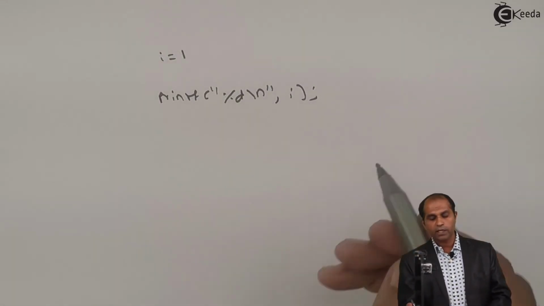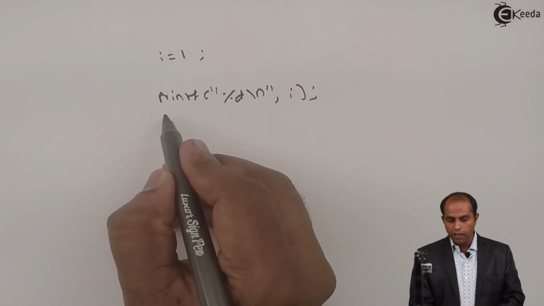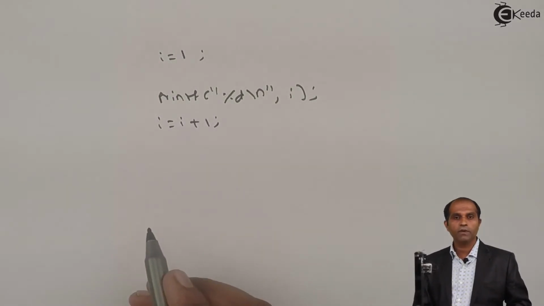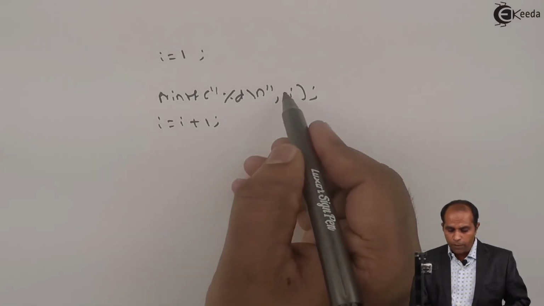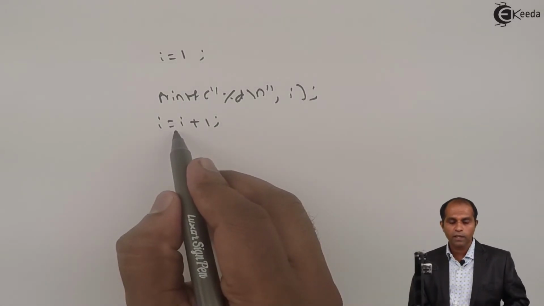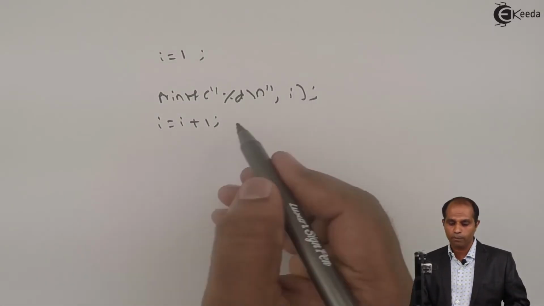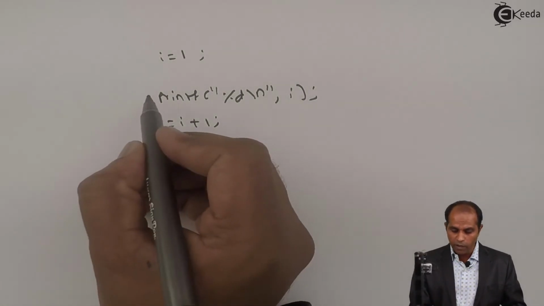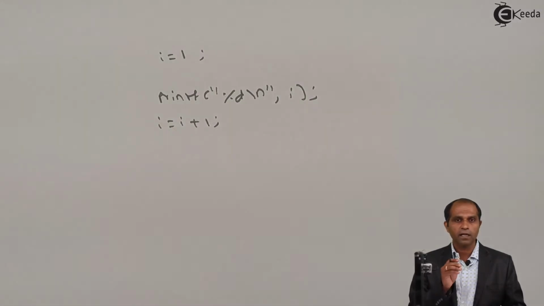So I is 1, 1 gets printed. After that, I has to be changed to the next number. So I'll say I equals I plus 1. What is the value of I now? I is 2. Again print the value of I, change the value of I, print the value of I, change the value of I, print the value of I, change the value of I. Keep on doing this task till what time? Till the value of I is less than or equal to 10.